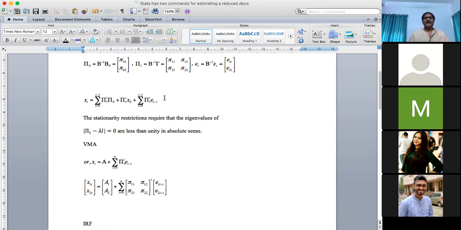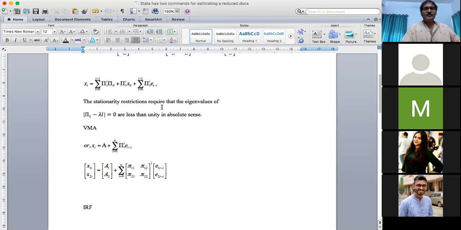In that case, we can safely estimate this model, and we can formulate this model into a moving average form. Because if you try to remember, the autoregressive form of a single variable can be converted into moving average if the variable is stationary.